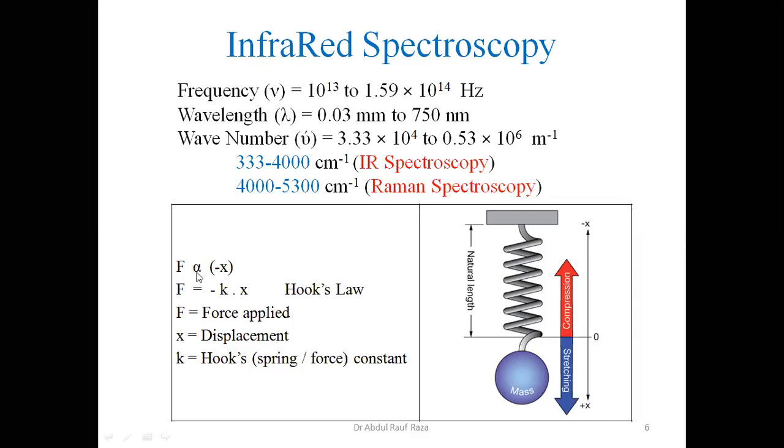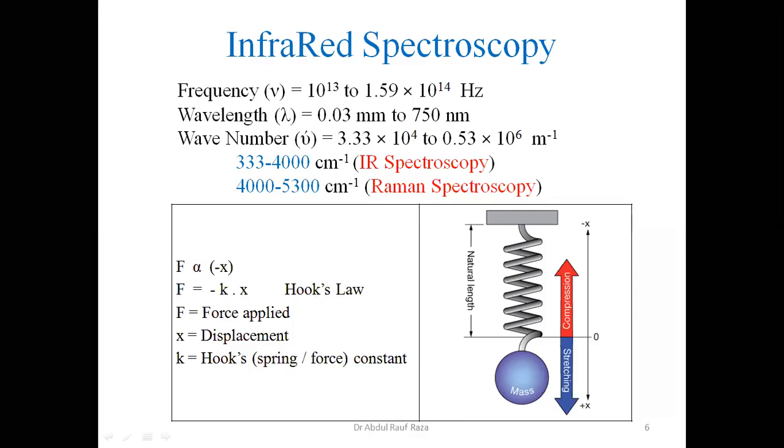If we replace the sign of proportionality by equality, we introduce a constant: k is multiplied with x. Force is the independent variable, x is the dependent variable. So we have an equation. This equation is called Hooke's law.